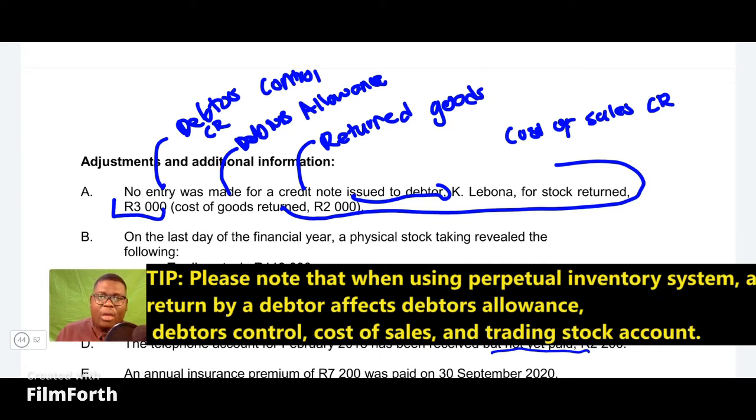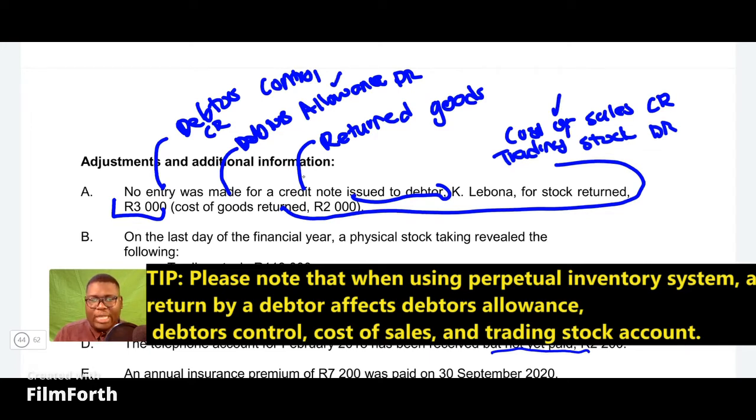And then we'll also need to do some recording in our trading stock. Remember, here the debtors allowance will be debited, and then we'll also need to update our trading stock that is in the records, but I'm not going to focus on that. So the trading stock in this case is going to be debited. I'm interested in the part of cost of sales and also debtors allowance.